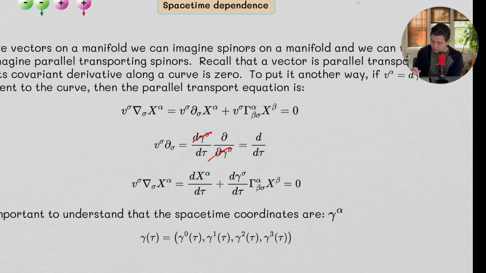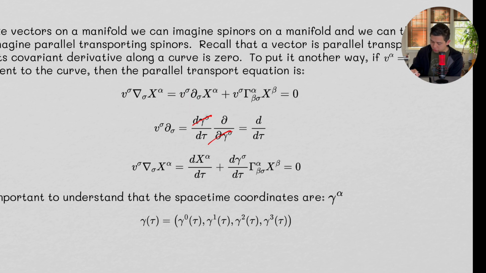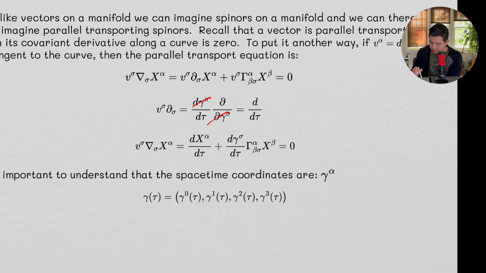And so what does this mean? This means that this piece here, this is a covariant derivative, but we can think of this as a total derivative, because this is just like a derivative. So this piece here is this d tau.